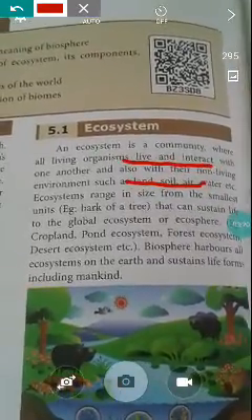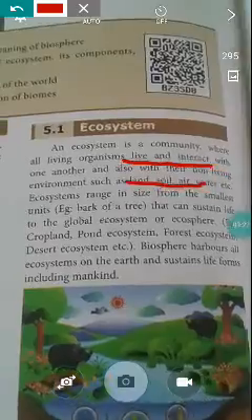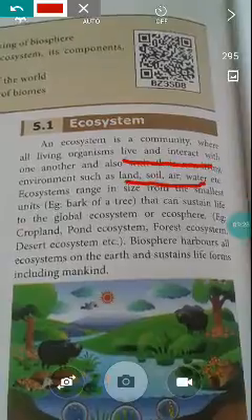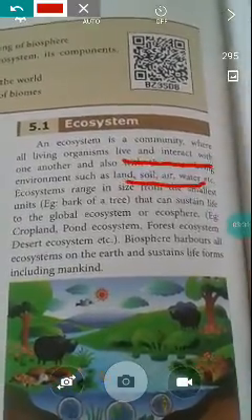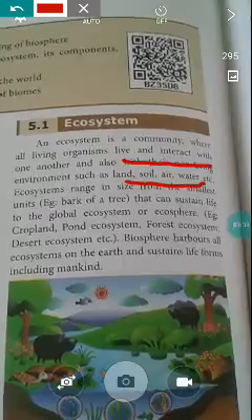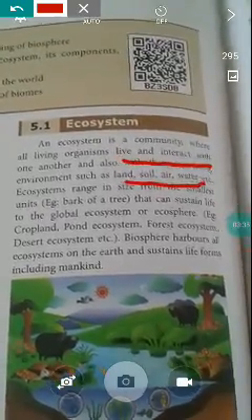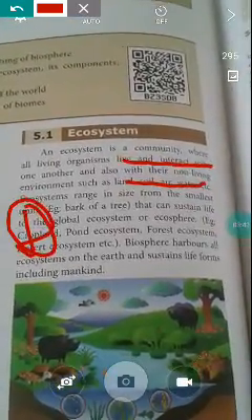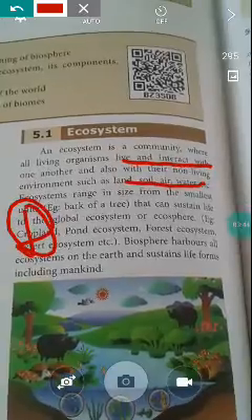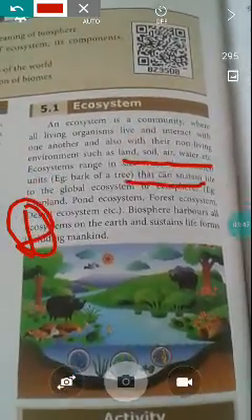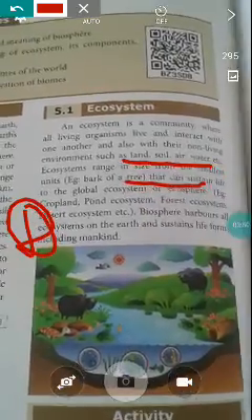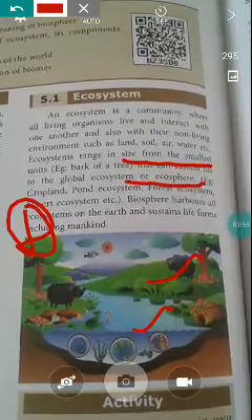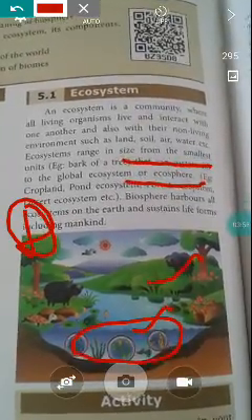Ecosystems range in size from the smallest units, for example the bark of a tree, that can sustain life, to the global ecosystem or ecosphere. Examples: cropland, pond ecosystem, forest ecosystem, desert ecosystem. The biosphere harbors all ecosystems on the earth that sustain life forms, including mankind. You see these pictures, they clearly show a pond ecosystem, forest ecosystem and underwater ecosystem.